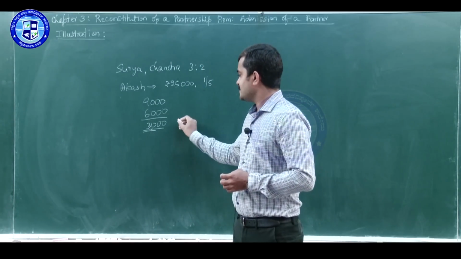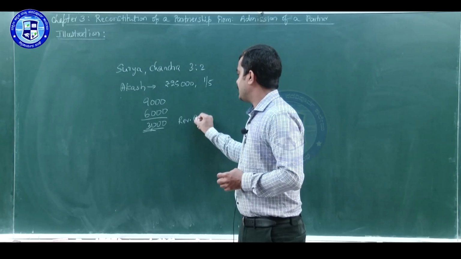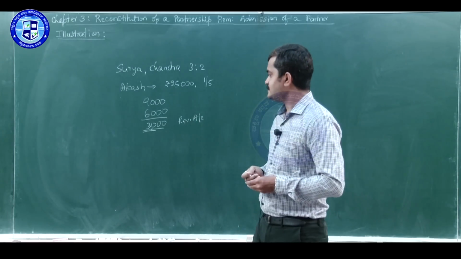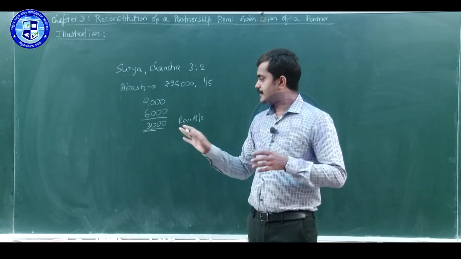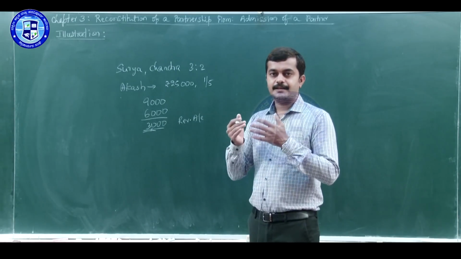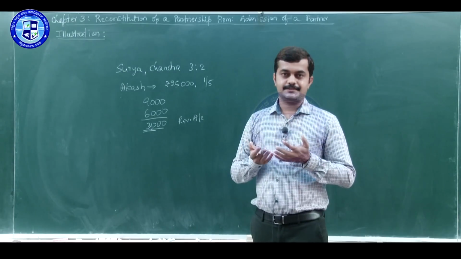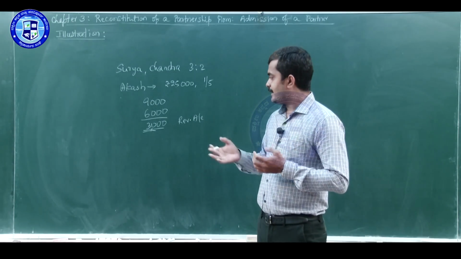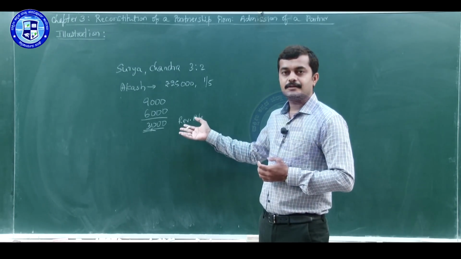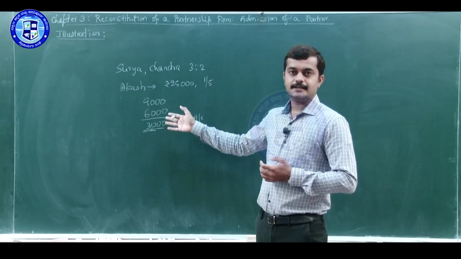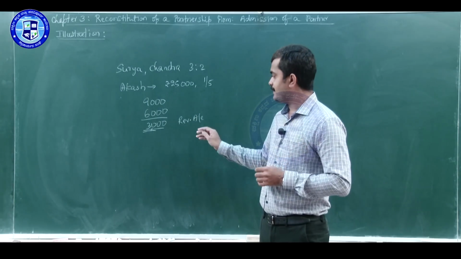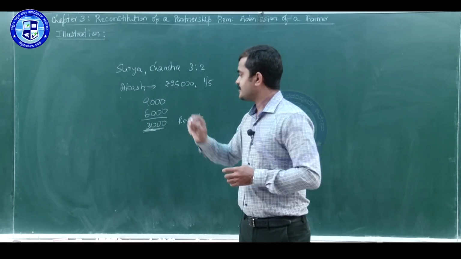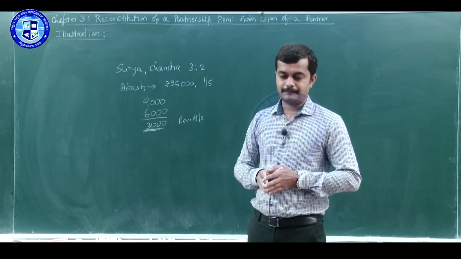So this loss we will record in the revaluation account. Similar to the other fixed assets, when they decrease or increase in their values, we write the increased or decreased value as a profit or loss in the revaluation account. In the same way we will be doing this to the extent of rupees 3,000 for goodwill.